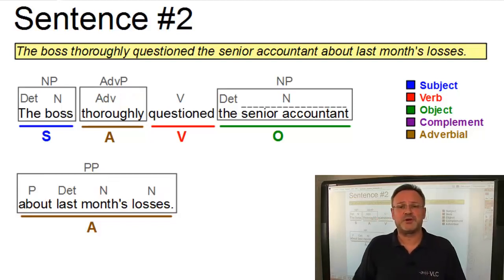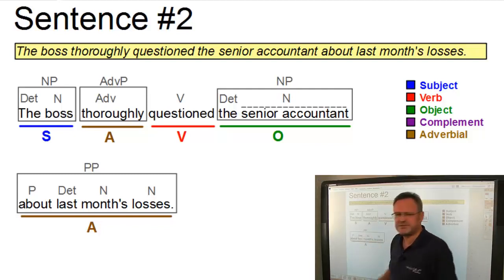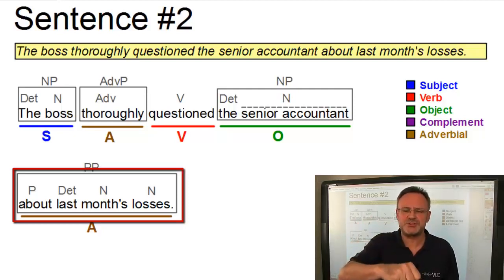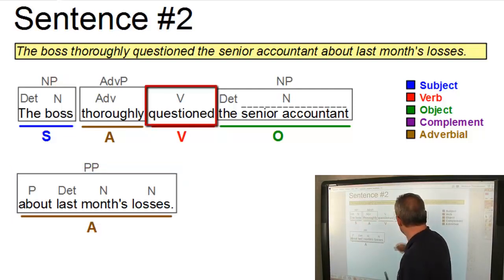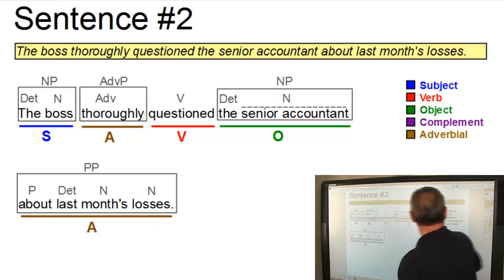And also the adverbials are mobile. So a suitable sentence which shows the mobility of these adverbials could be: about last month's losses, the boss questioned the senior accountant thoroughly. Slight meaning change though, but it works. So that's it.